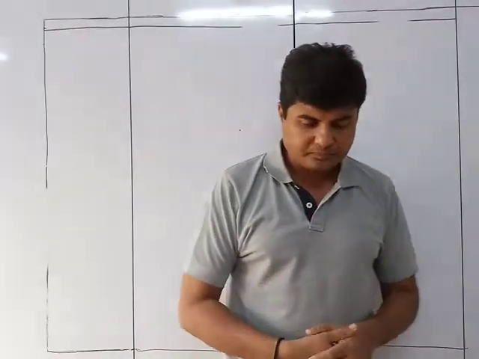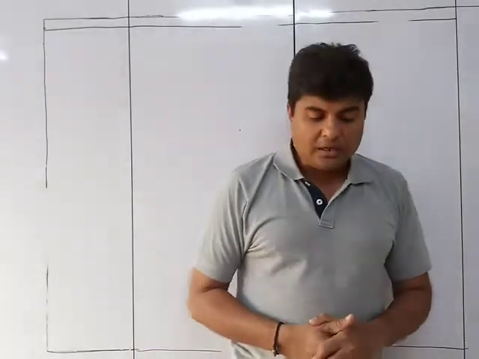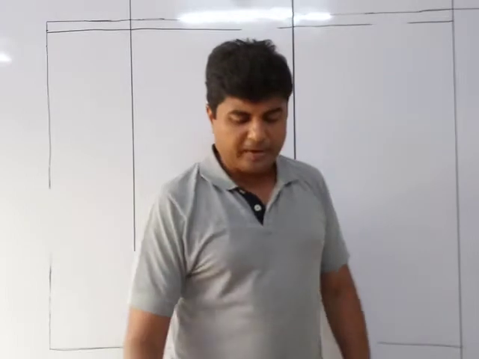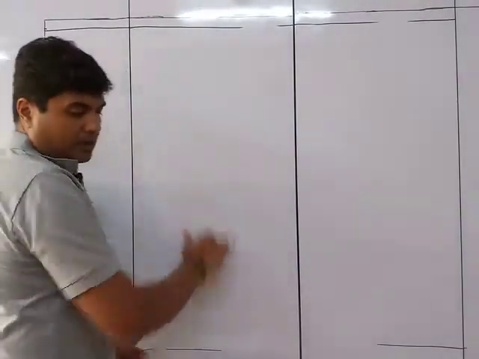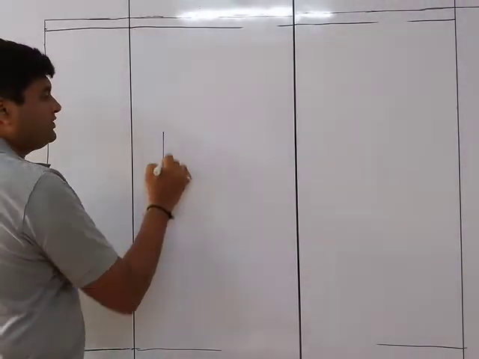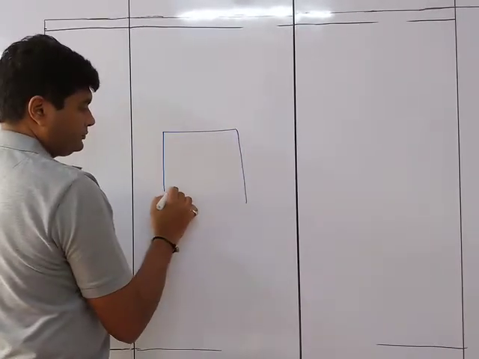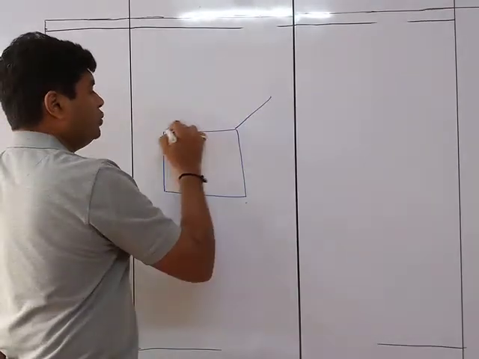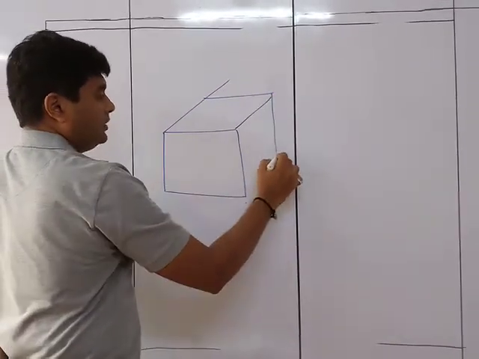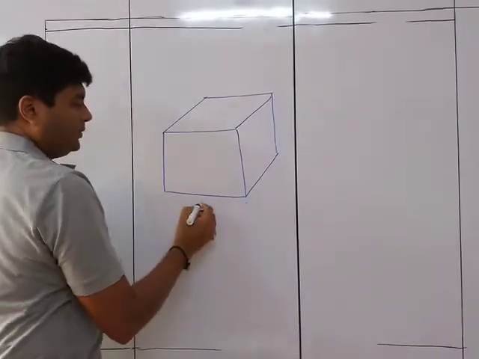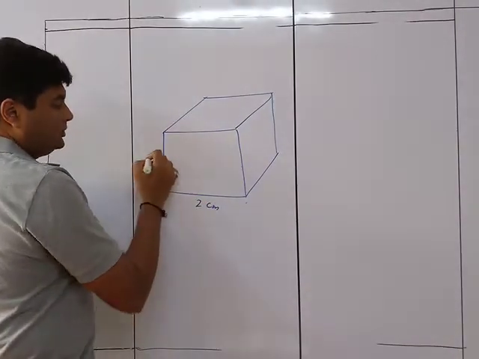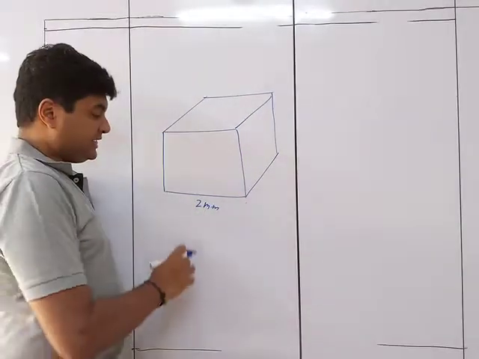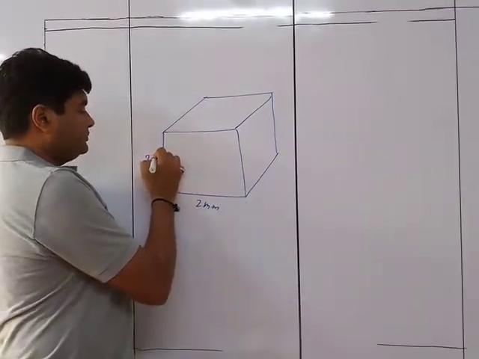That is one thing. The second thing is that if cells are small, they have a larger surface area to volume ratio. Now what do we mean by this? Let's consider a particular kind of cube. So if this is a cube, which is 2 centimeters here, or make it millimeters, let's take it much smaller. Let's take 2 millimeters here and 2 millimeters here.